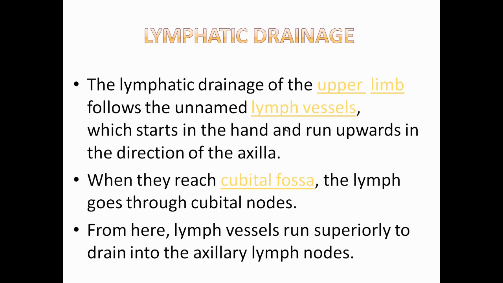So the lymph drainage starts from the lymph vessels that are not named, and then it will run upward in the direction of the axilla, and when they reach the cubital fossa, they will go through the cubital nodes, and again they drain into the axillary lymph nodes by running superiorly.